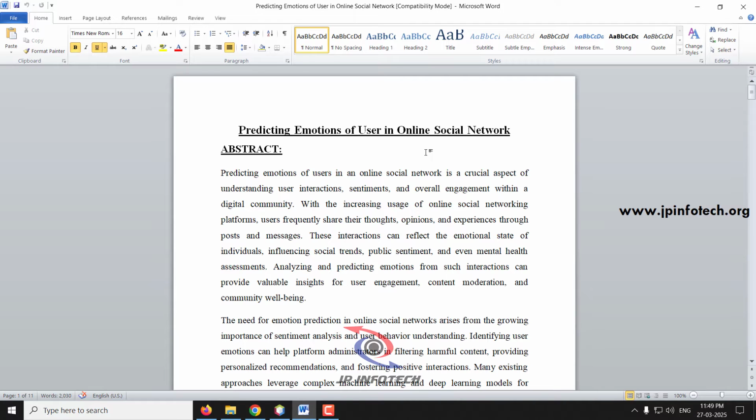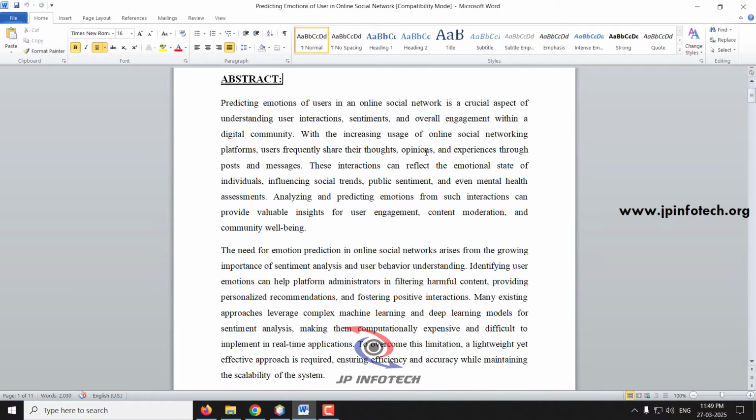What is the need for predicting emotions? It is to know about the behavior of the user. Knowing the behavior of the user will be helpful for various applications. For example, it can be applied for e-commerce. If they are happy, they can recommend some other thing, or if they are not happy or are angry, they can go for some well-being kinds of things. So there are various kinds of applications available for emotion prediction in online social networks.